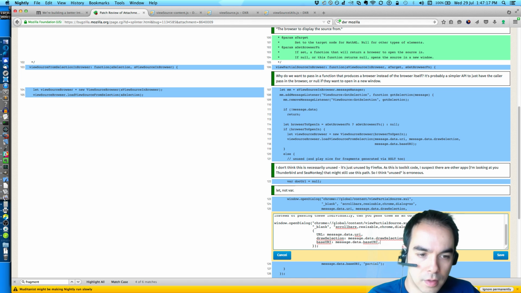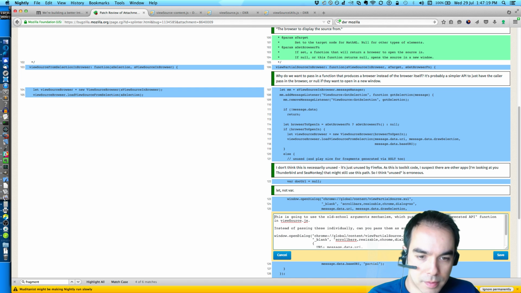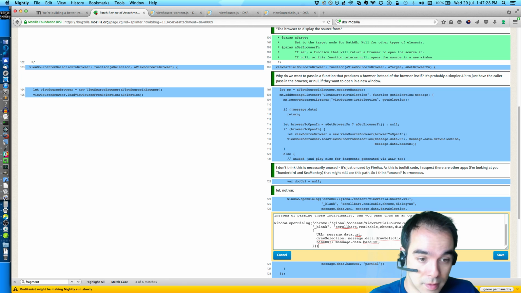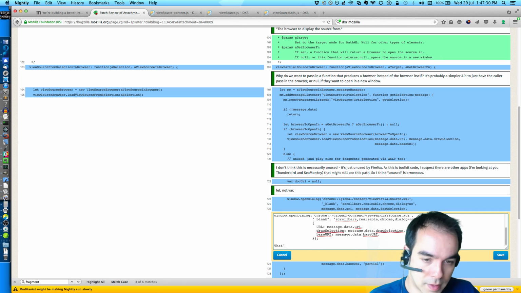Okay. Instead of passing them individually, can you pass them as an object like so? That's more in line with how we treat view source.zool, and I think consistency is valuable.